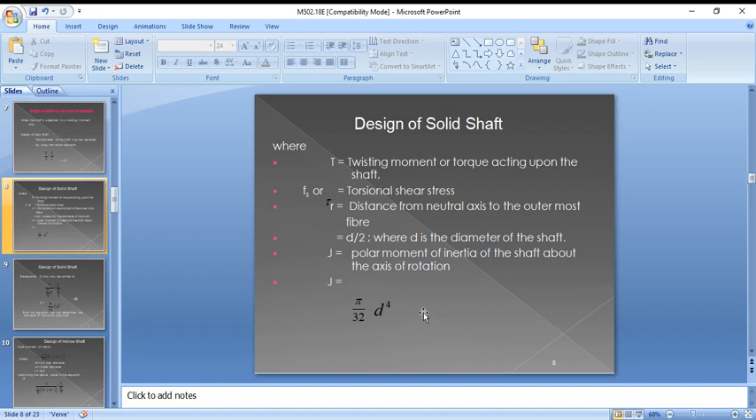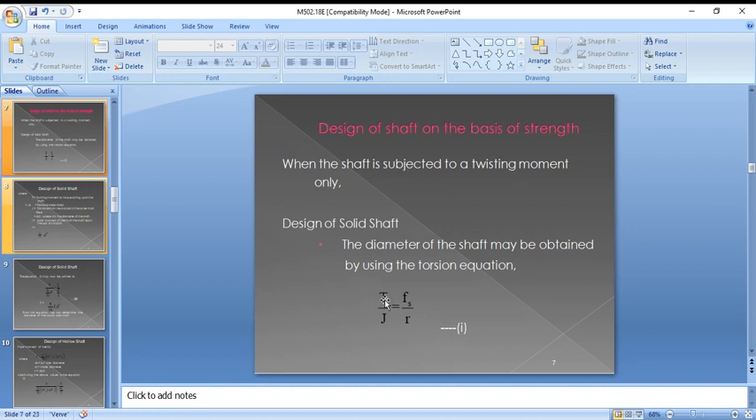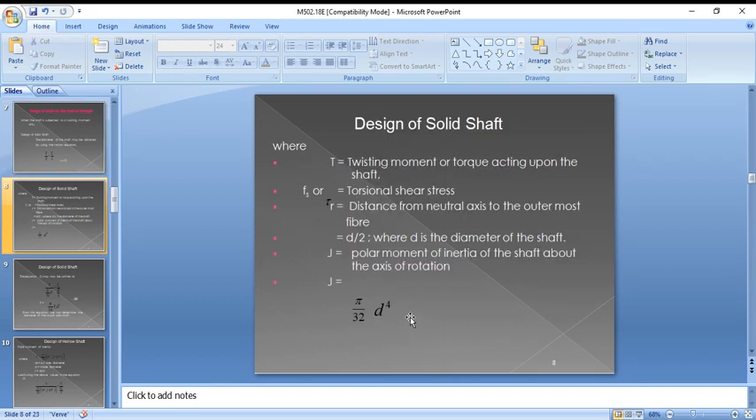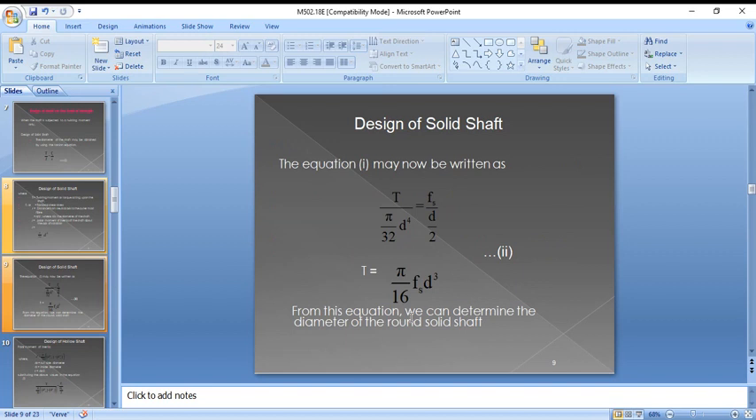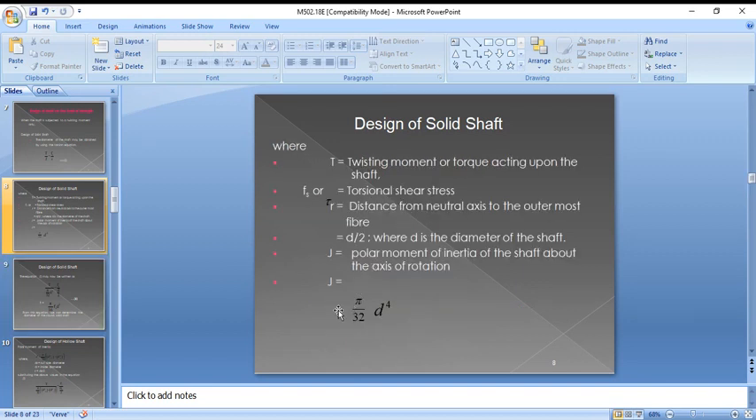So T is the torque, J is the polar moment of inertia. T must be in Newton mm, where J is mm power 4. Tau is Newton per mm square, and R is mm. That is the radius of the shaft, nothing but from the center to the outermost layer of the shaft. So that is R, that is d by 2. When you substitute these values, R is d by 2, whereas J, the polar moment of inertia, is pi d to the power of 4 by 32.